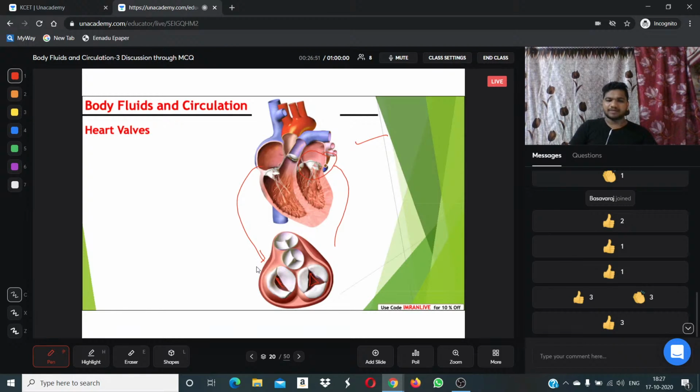The valves can be of two types, bi and tri. And what do they do? We will discuss. So in between the atrium and ventricle, valves are present. They help in regulation of pumping the blood. I will write here: regulation of pumping the blood.